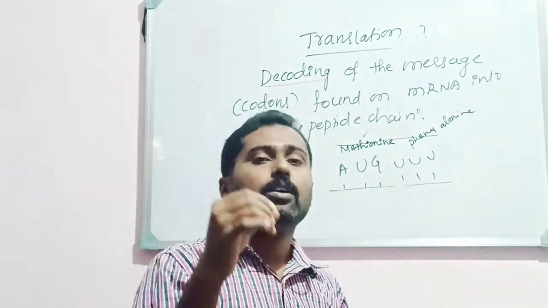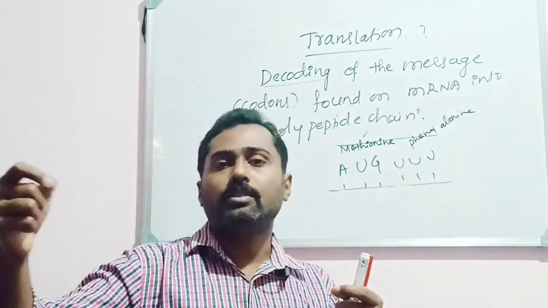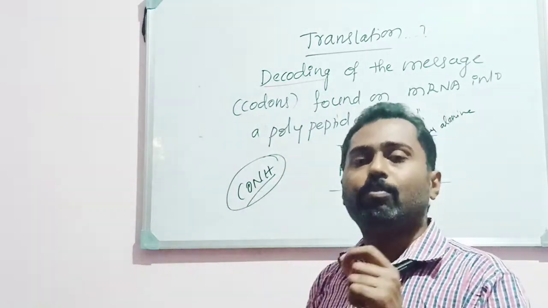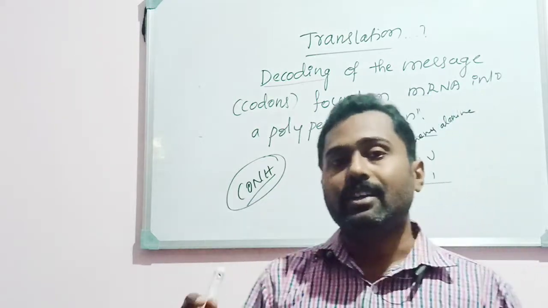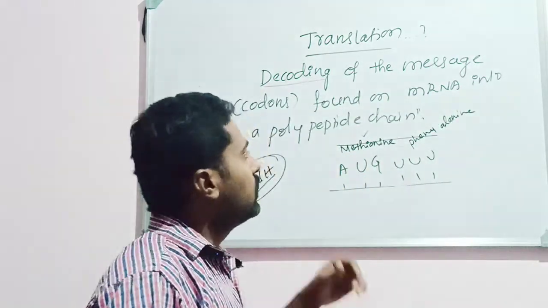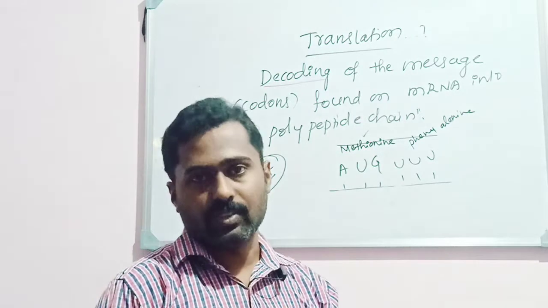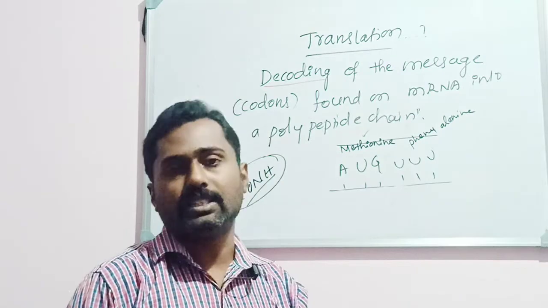One by one, amino acids will be added and continuously bonded together, forming a very long chain. That is what is called a polypeptide chain or a protein molecule. So translation is a process in which a protein molecule is produced. This is the second half of protein synthesis. The first half is transcription, the second half is translation.